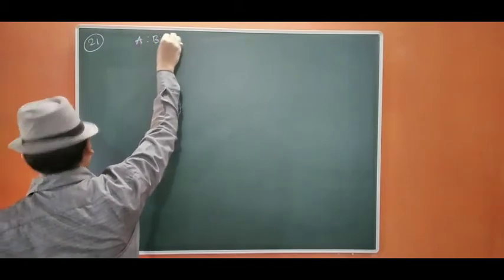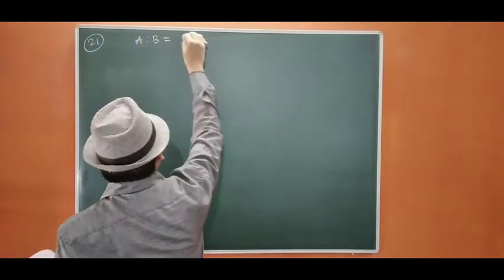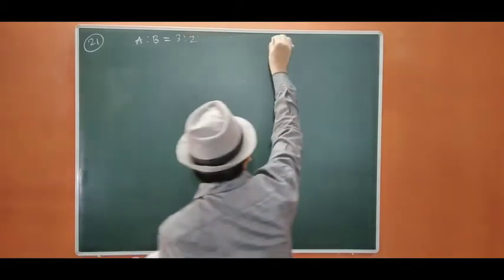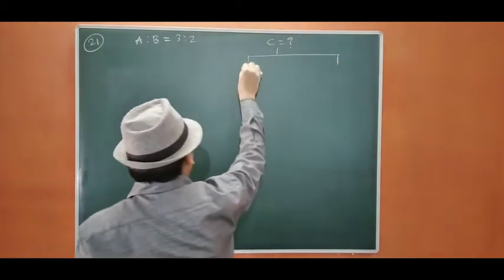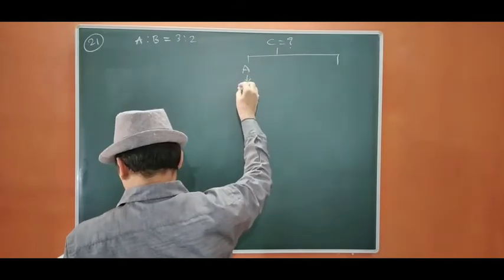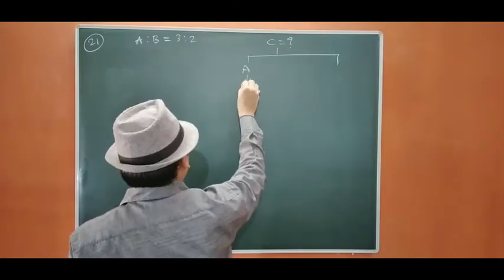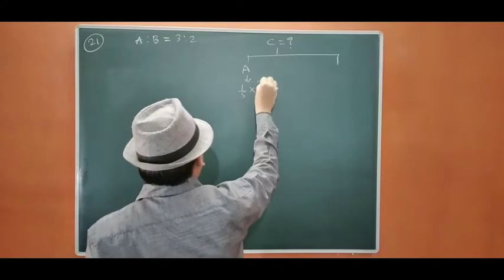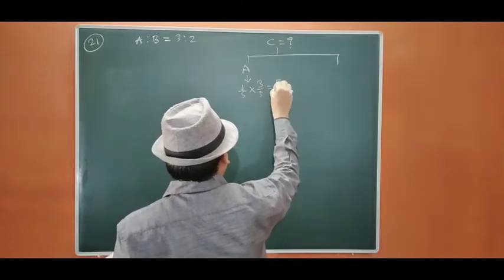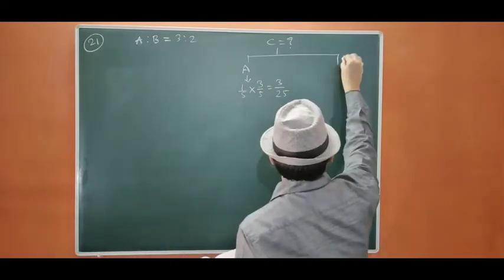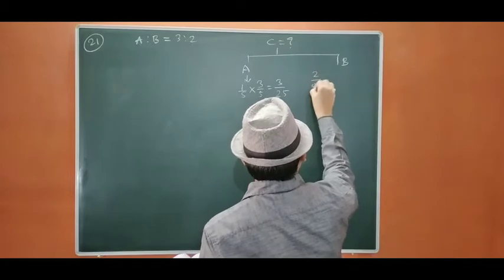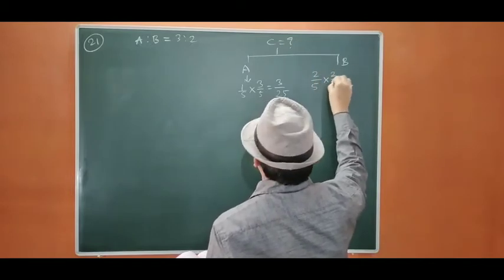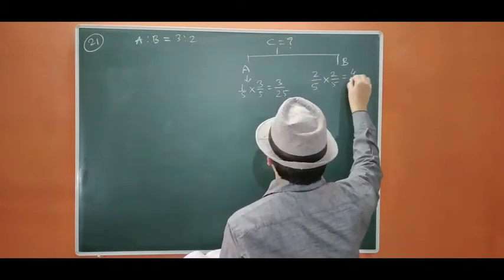A and B, the ratio given is 3:2. C is the new partner, we don't know the ratio. A surrenders 1/5 of his share. So 1/5 of 3/5, that will be 3/25. Whereas B surrenders 2/5 of his share. So 2/5 of 2/5, that will be 4/25.